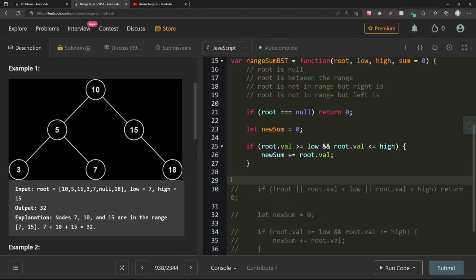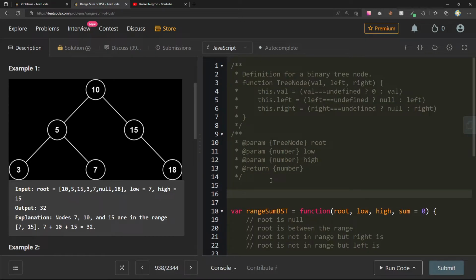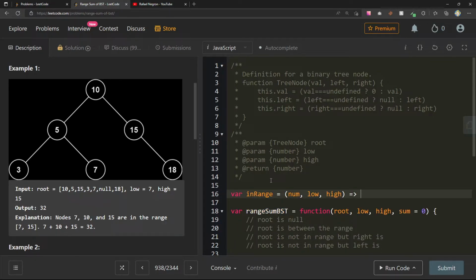So if it's not in range at all, this will be nice out here. We can say var inRange, num, low, high, and here we'll just return num greater than or equal to low and num less than or equal to high.